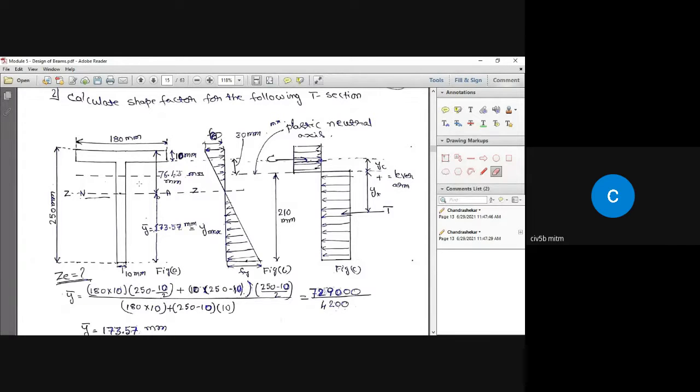To start with, let us go with Ze value, that is to find out the elastic section modulus. To find out the elastic section modulus, the first thing you need to do is find out the moment of inertia of this section. Moment of inertia about the neutral axis of this T section.